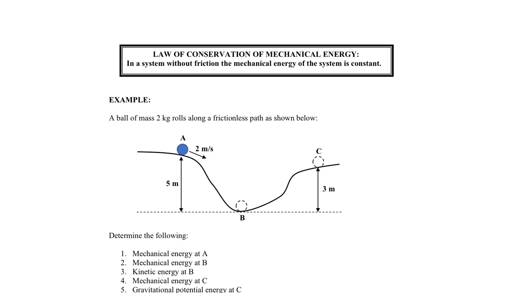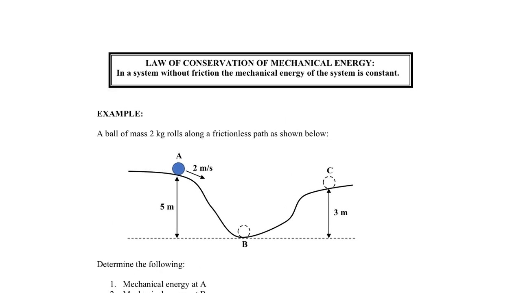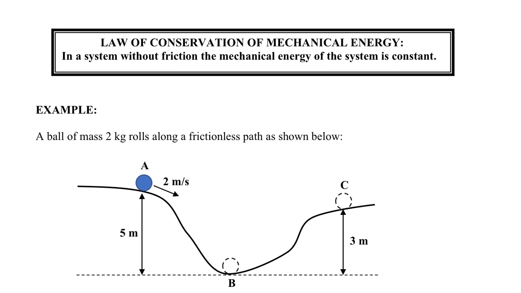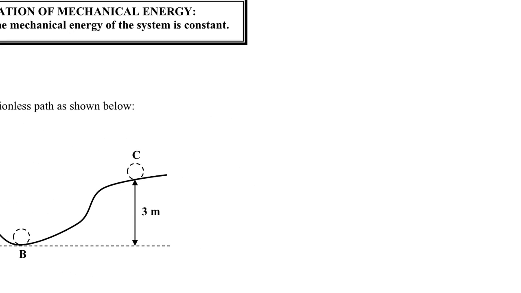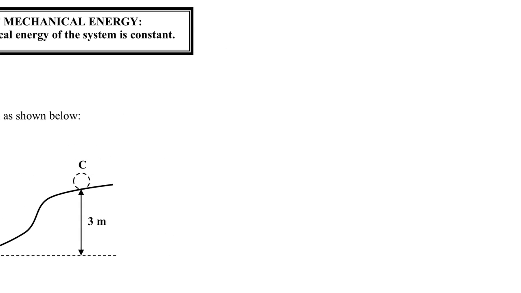Today we're going to look at the law of conservation of mechanical energy, which in a very simplified form says the following: in a system without friction, the mechanical energy of the system is constant. In essence, if there's no friction to cause energy losses, then the mechanical energy of the system at the start will be the same as the mechanical energy at the end.